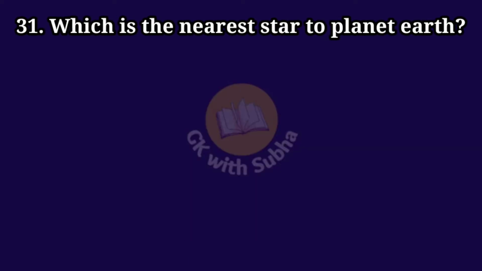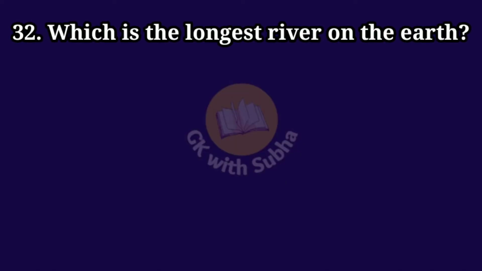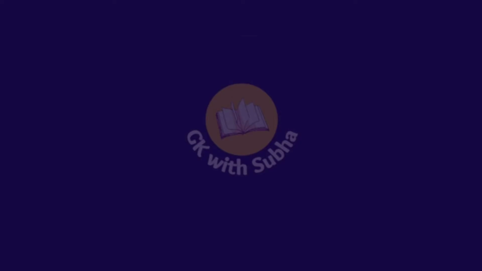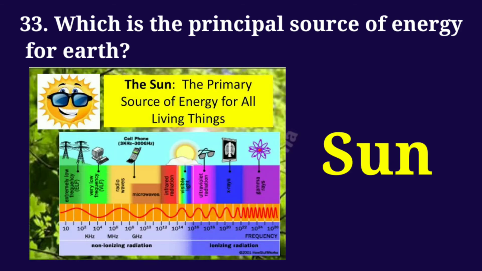Which is the nearest star to planet Earth? Answer: Sun. Which is the longest river on the earth? Answer: Nile. Which is the principal source of energy for earth? Answer: Sun.